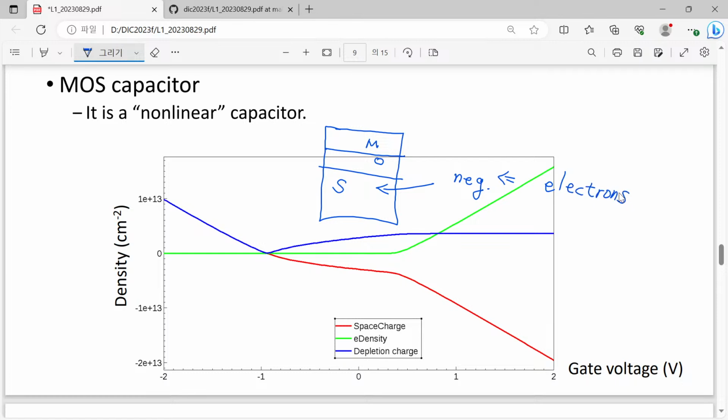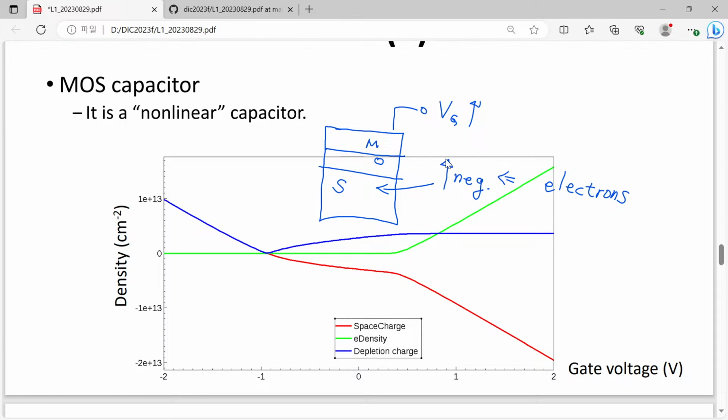So simply, if we apply a higher gate voltage, then the number of negatively charged particles will be increased. Also, the number of electrons will be increased. That is a typical thought.